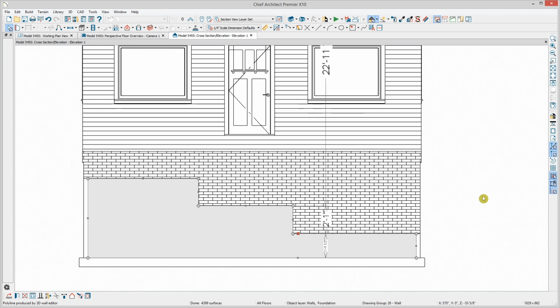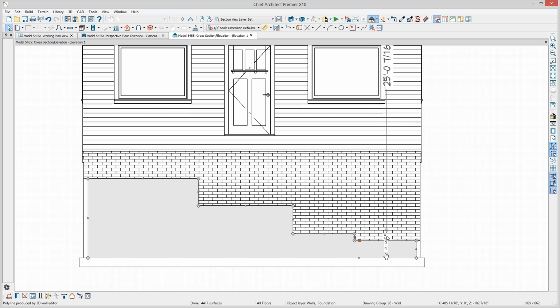The daylight side will be over here. So we want this bottom edge of our brick to come right down to the top of the slab here at the end. So I'm going to break it one more time. I'll press 3, click, find that little drag handle and drag it down.